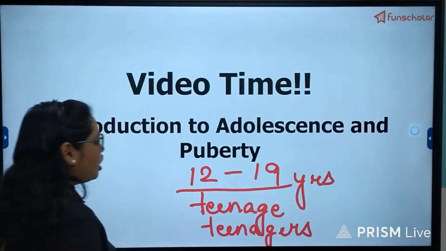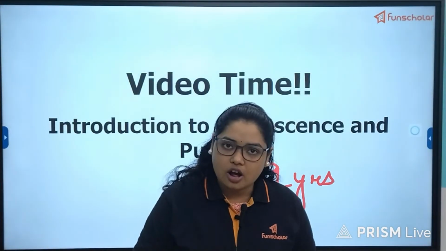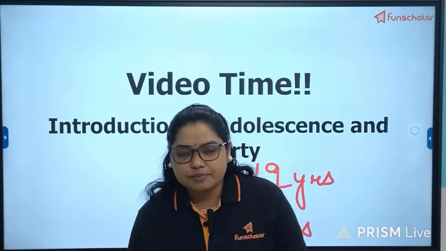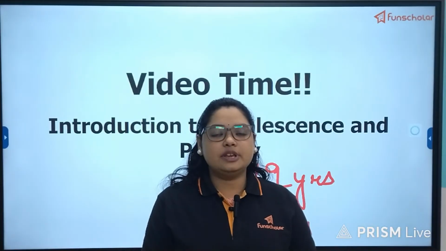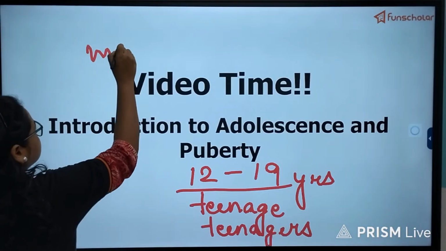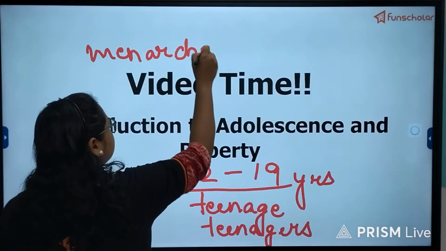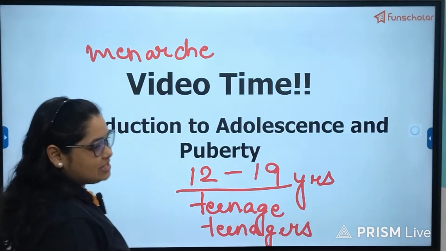And if we talk about puberty, puberty will be taken into account when the first menstrual cycle for female starts, which is known as menarche. It is the first menstrual cycle.